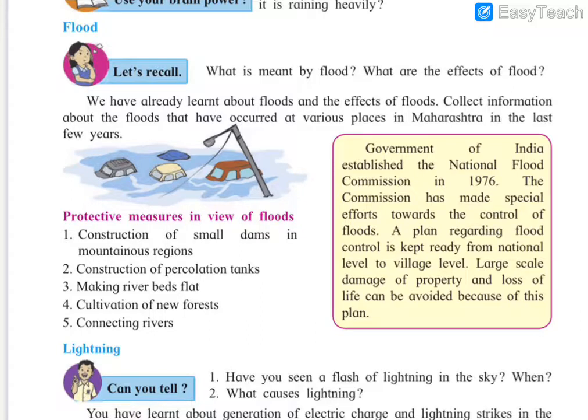Here are some protective measures in view of floods. Construction of small dams in mountainous regions; we should construct only small dams. Construction of percolation tanks for collecting the rainwater. Making river beds flat, meaning the underground bed of the river should be made flat. Cultivation of new forests, meaning we should grow more forest. Connecting the rivers.